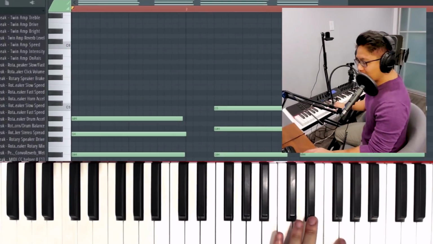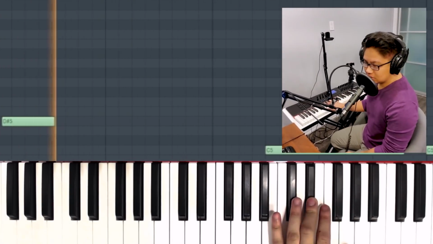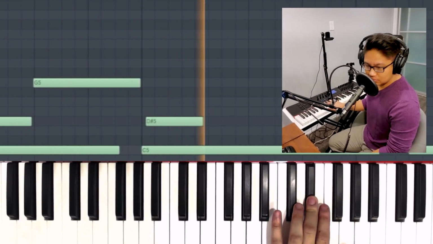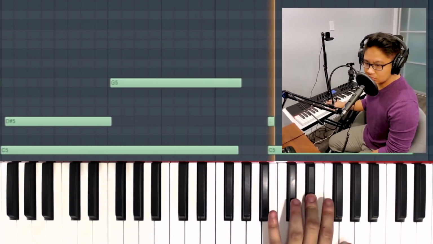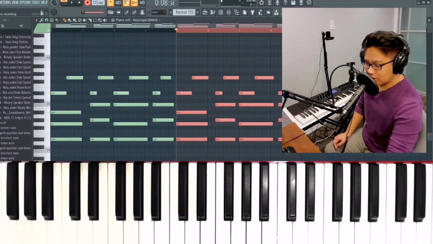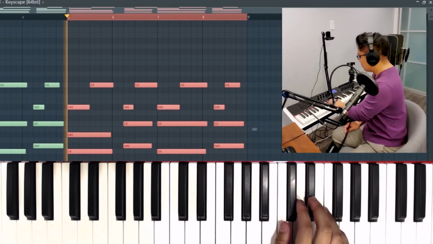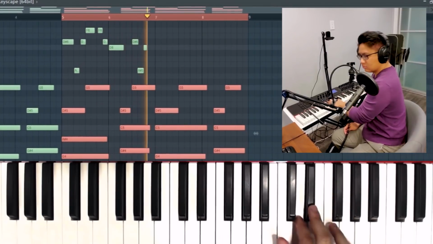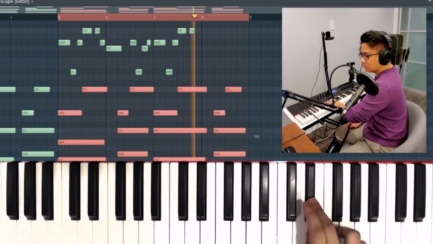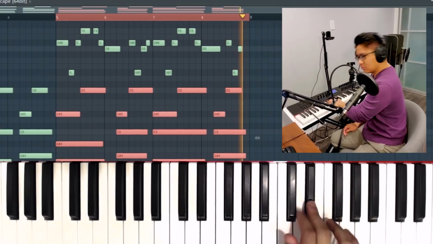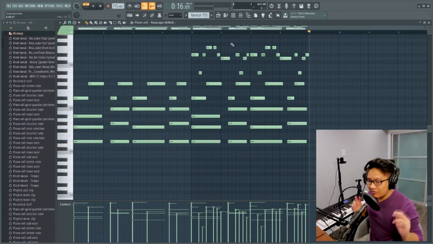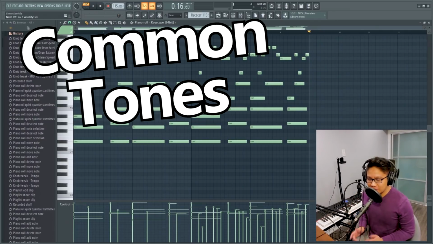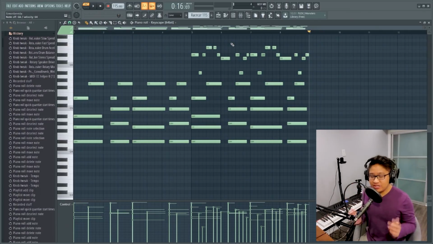The melody on the top goes like this. And then later on, we get a synth that goes like this. One thing that's very important is that you have chord progressions that don't move around too much. What's really important in his music is common tones, and that's pretty much notes that are being shared between chords.